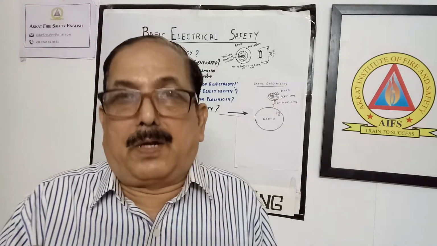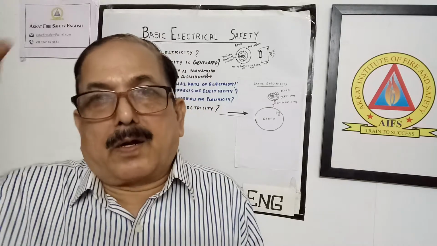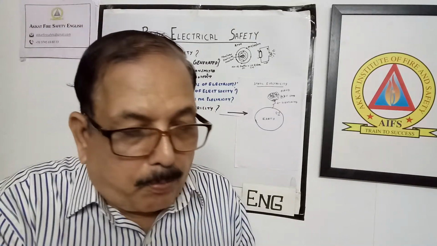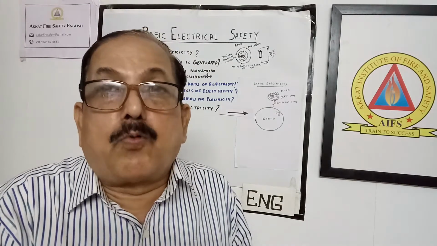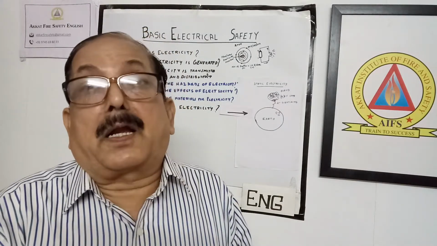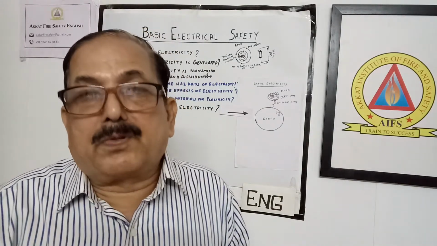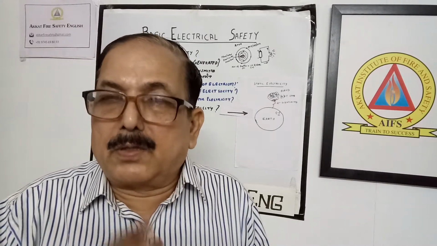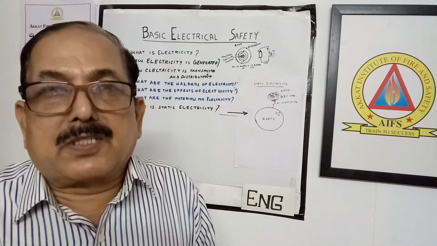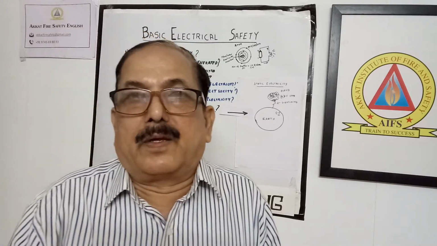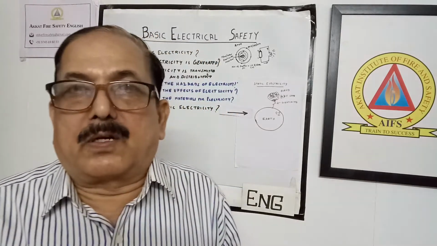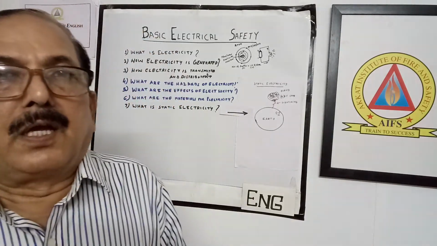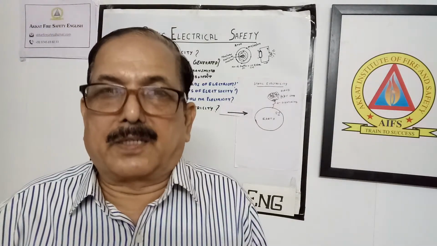Just take an example. You take a comb and rub it and put a small piece of paper near it. Then the small paper starts getting attracted to it, because the comb is getting a negative charge and the other is getting a positive charge. So the attraction takes place. Such charge building and attracting is called static electricity.